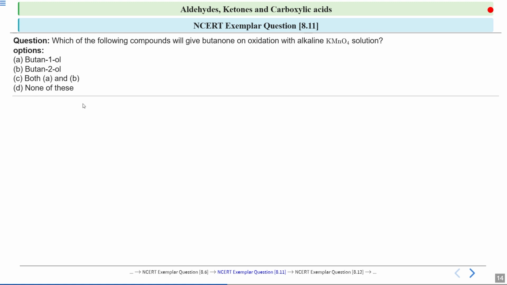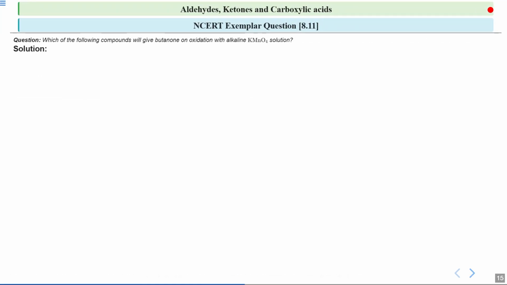So can you think of the right answer in this question? Okay, let us see now. We are asked which compound will give butanone when oxidized with alkaline KMnO4.